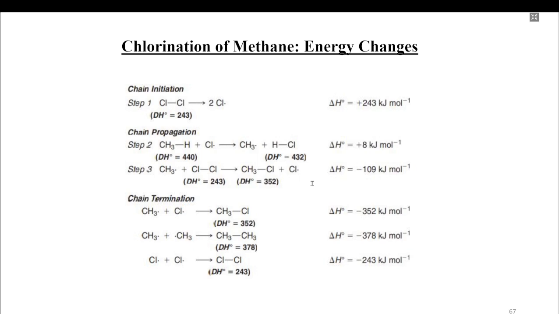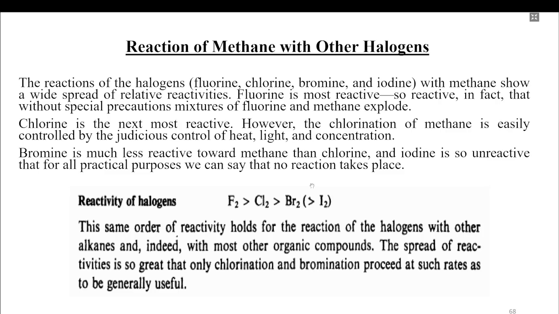Here is an example of the enthalpy and energy changes in the chlorination of methane. In the initiation step, the energy change ΔH is equal to plus 243 kilojoules per mole. The free radical propagation is the chain propagation step: the chlorine free radical reacts with methane, and the methyl free radical then reacts with chlorine, replacing the hydrogen with chlorine. This forms methyl chloride. The chain termination steps also react further, forming methyl chloride, then chloroform, then carbon tetrachloride.